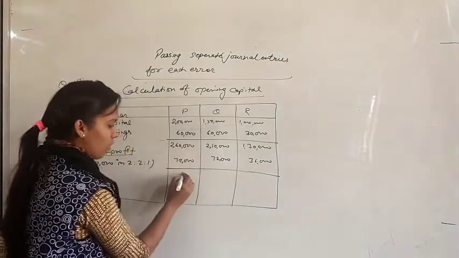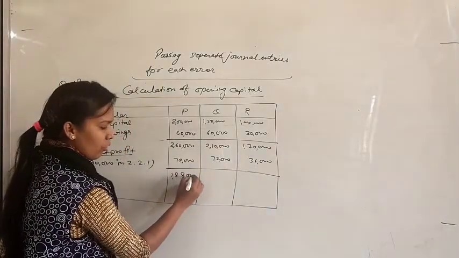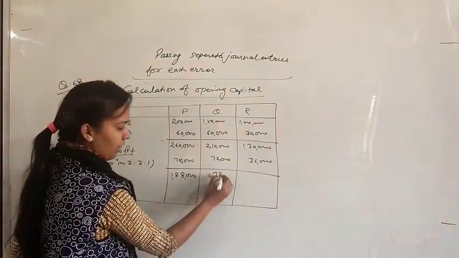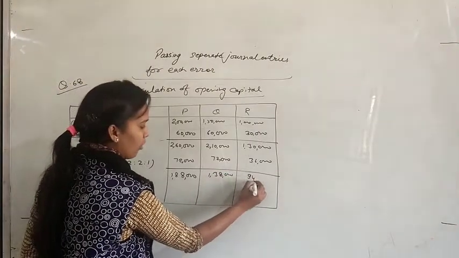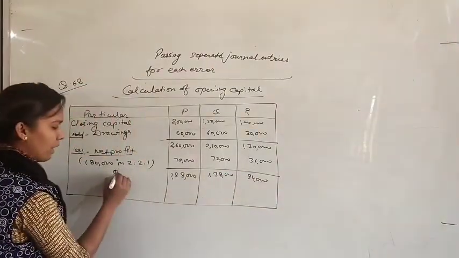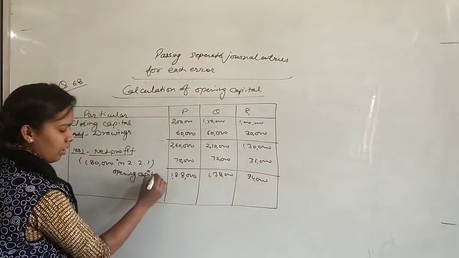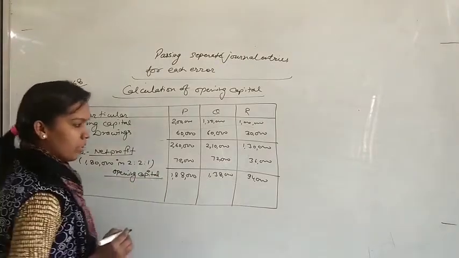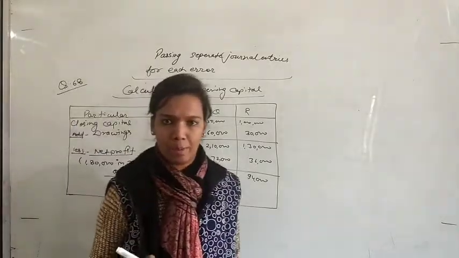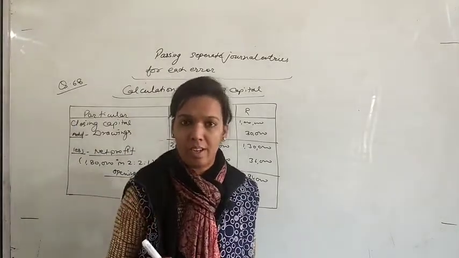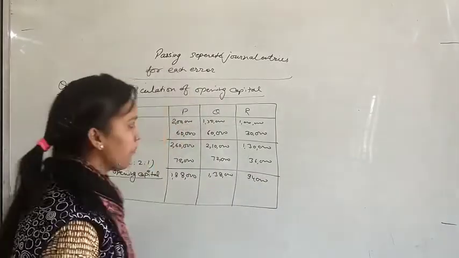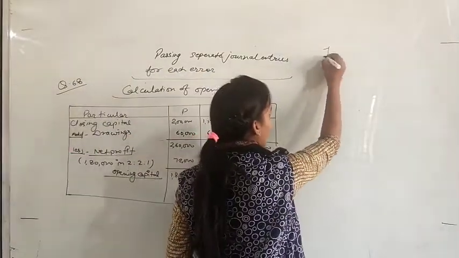Just deduct these amounts. So 1,88,000, 1,38,000 and 94,000. This will be the opening capital. This is the first step of this question: first of all we found opening capital, because we can find interest only on opening capital. Now start journal entries.